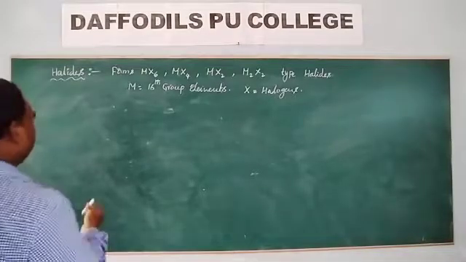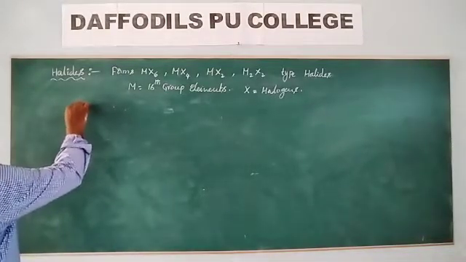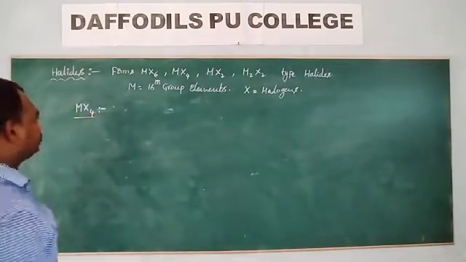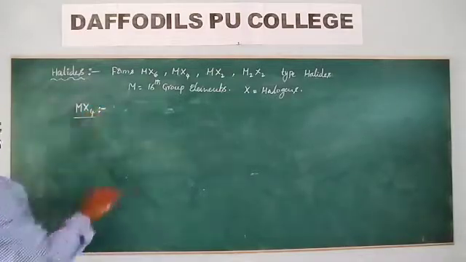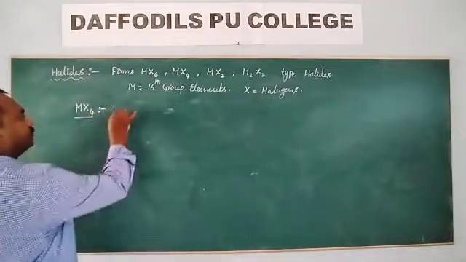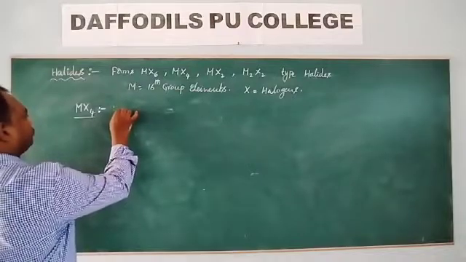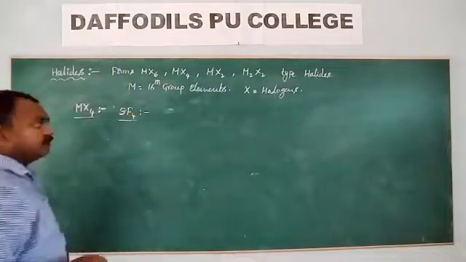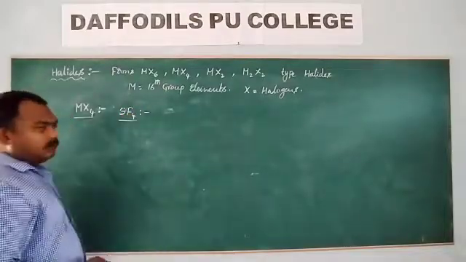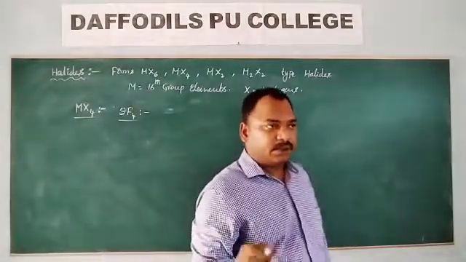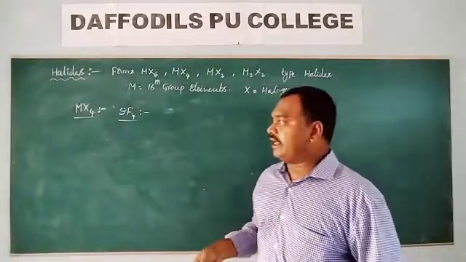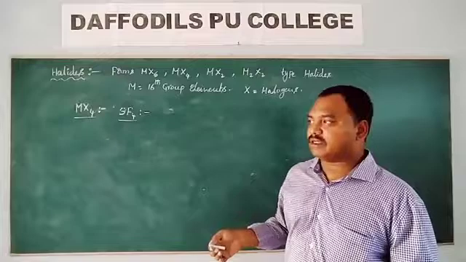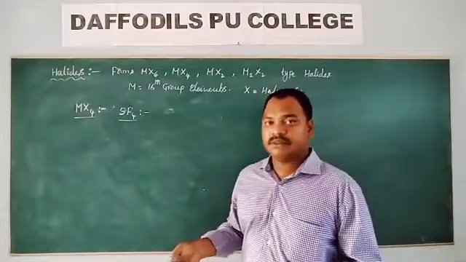Look at MX4 type of halides. MX4 means tetrahalides. How can these tetrahalides be prepared? First I am taking the example of SF4. This SF4 cannot be prepared directly. Direct means adding sulfur and fluorine. If you get SF4 that way, that process becomes a direct process.